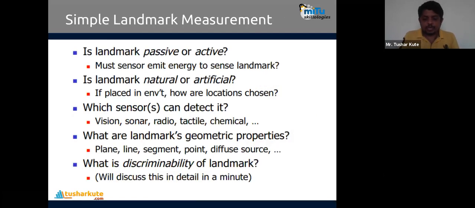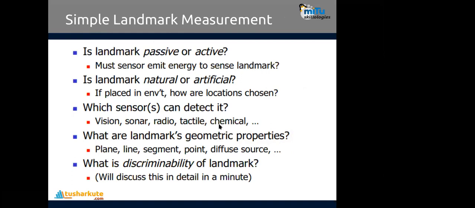Now, when we are working with that particular pose, some landmark measurement operations are done in the robot. While doing the landmark measurement, some kind of feature extraction is done. What are those feature extractions? First is whether the landmark is passive or active. In the previous session, I told you about these points, which are called landmarks.